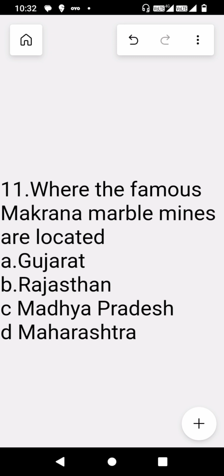The 11th question is where are the famous Makrana marble mines located? Options are A Gujarat, B Rajasthan, C Madhya Pradesh, and D Maharashtra. And the correct answer is Rajasthan. So Makrana marble is basically white marble which is mostly used for construction of buildings, for decor and for sculpture making, and it is mined at the Makrana region and town of Rajasthan.